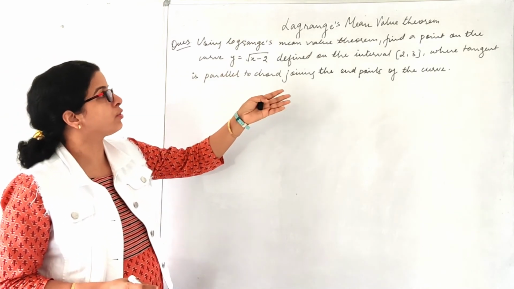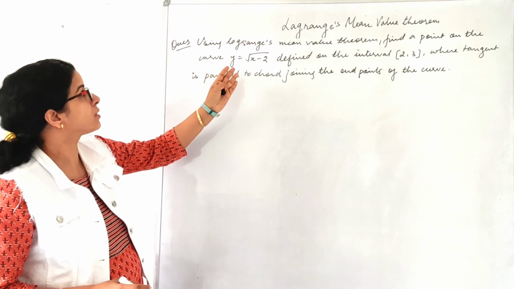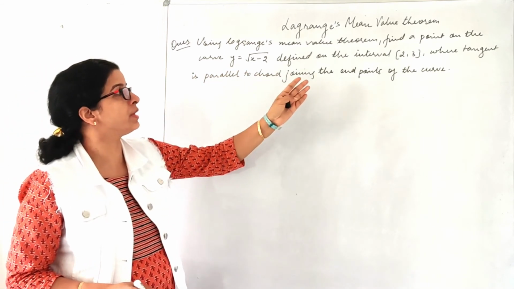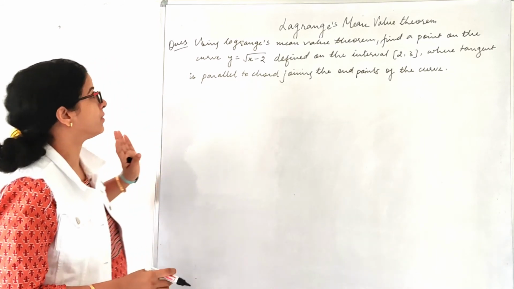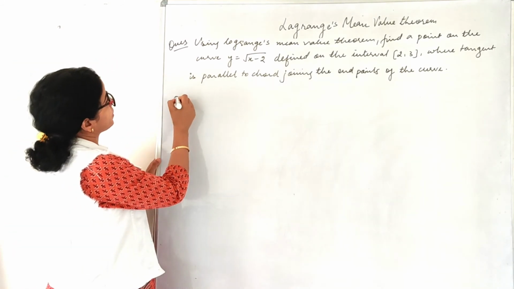Now let us take this question. Using Lagrange's mean value theorem, find a point on the curve y is equal to under root x minus 2, defined on the interval 2 comma 3, where the tangent is parallel to the chord joining the endpoints of the curve, right? So let us take first continuity.